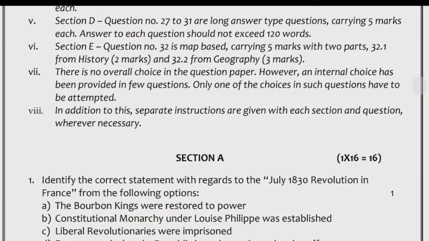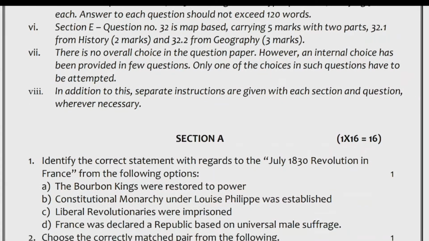Section A. Question number 1 to 16 are objective type questions of 1 mark each. 1. Identify the correct statement with regards to the July 1830 revolution in France from the following options.